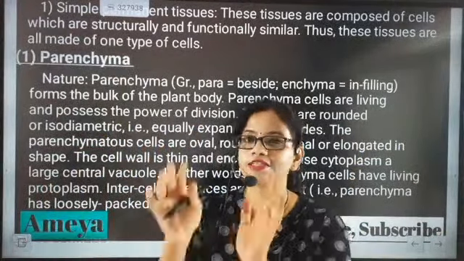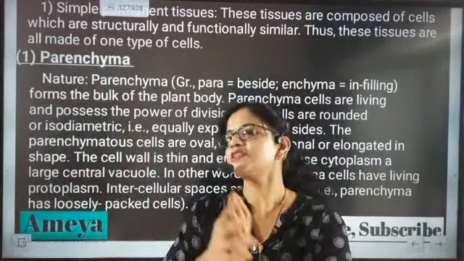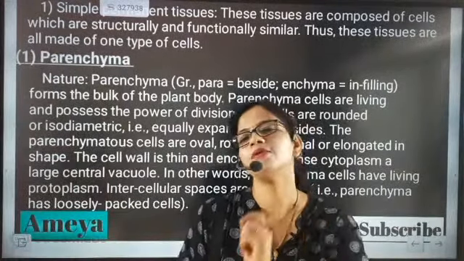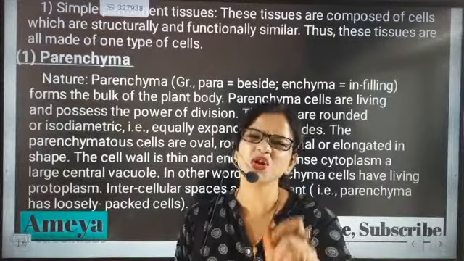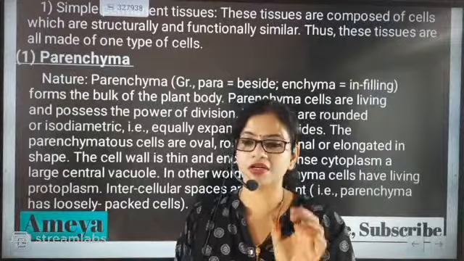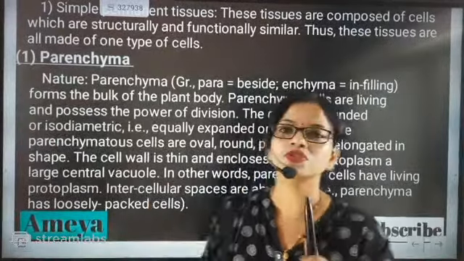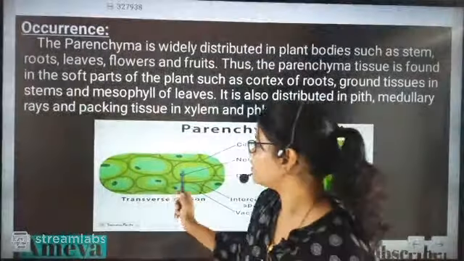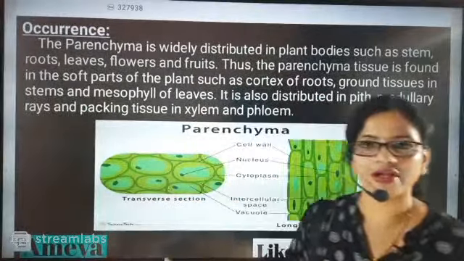Next important thing, the cells are living. Then, they are framing the part of the plant. Another very important thing is that they are loosely packed, which means there are intercellular spaces. Intercellular space means there is space between two cells in parenchymatic tissues. You see here, between two cells space is there.